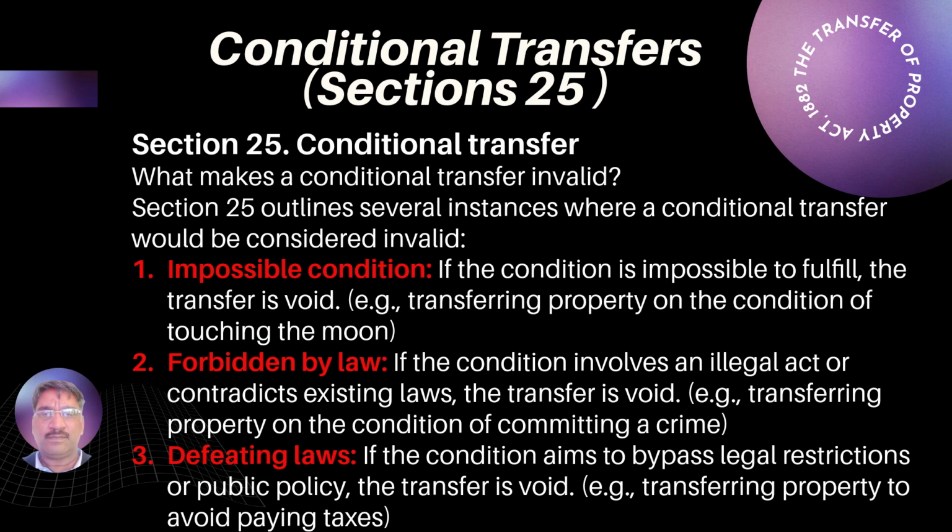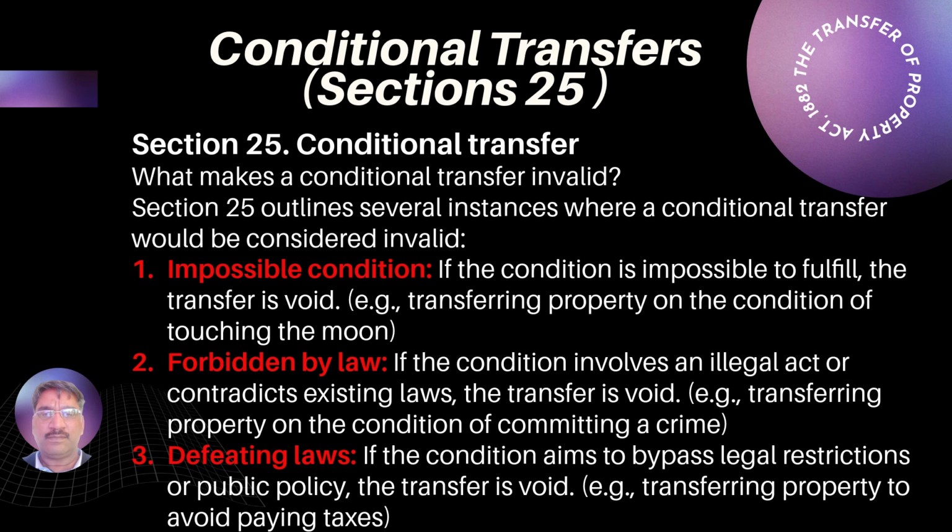Back to Section 25, anything forbidden by law makes the transfer void. Any condition defeating the provisions of law is forbidden by law, which is the direct impact. If one puts the condition that he or she should murder D or E, then the transfer takes place, that is forbidden by law.